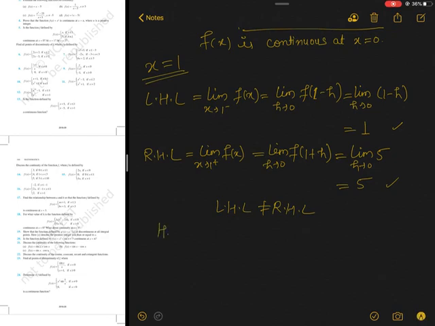So hence it is clear. We can check the value of the function at f(1), but that is not required, because you can easily show that if the limits are not the same, it will not be continuous. Now they exist but are not the same, so hence this function is discontinuous at x equals to 1.